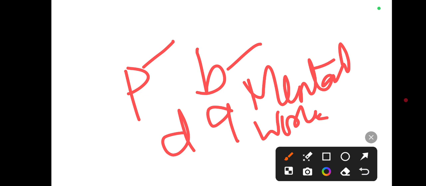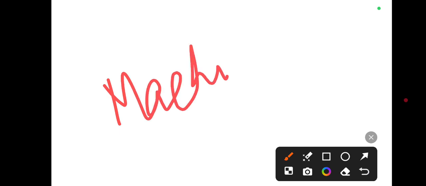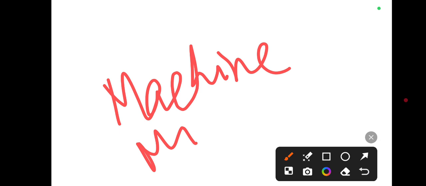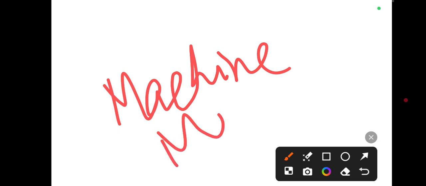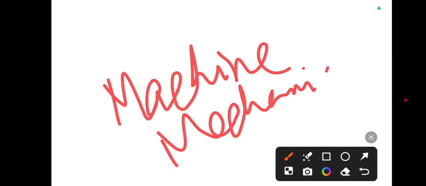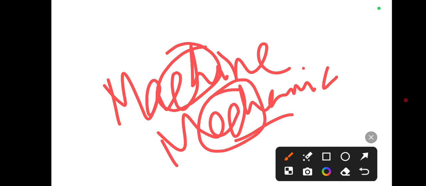So then, even reading, as you read something, your mind is clear. Okay, this is another example. This is machine, right? And this is, sorry, mechanic. So then CH is "sh" in machine, and in mechanic CH becomes "k".